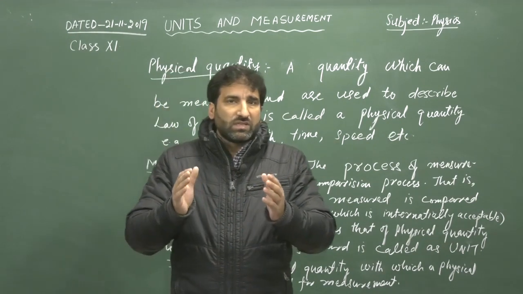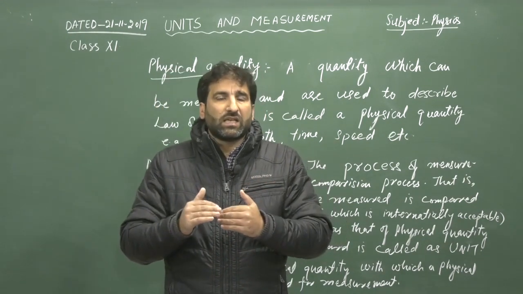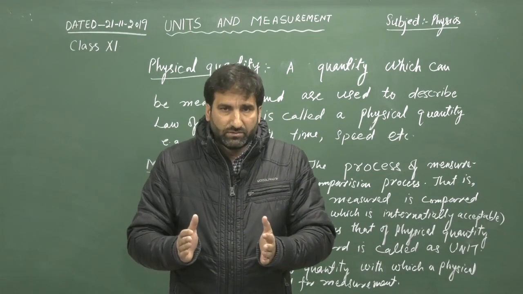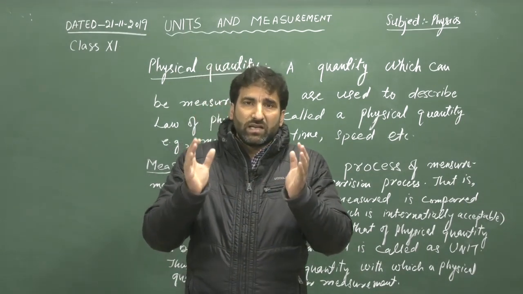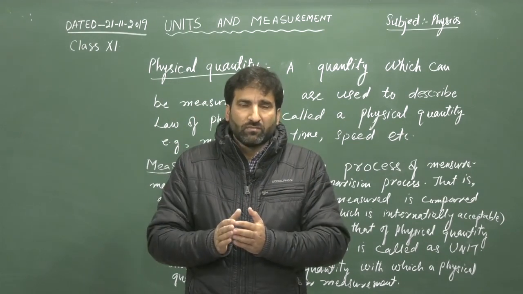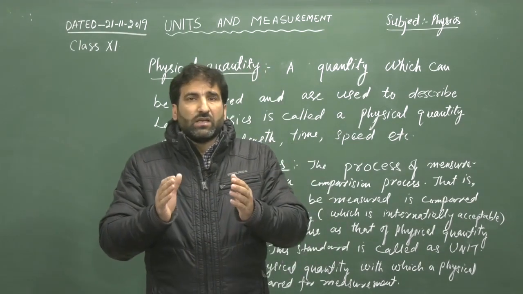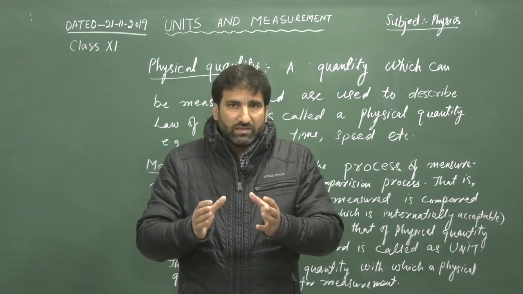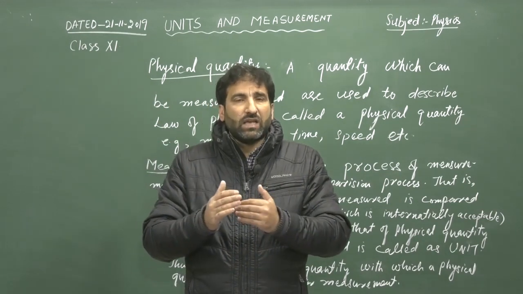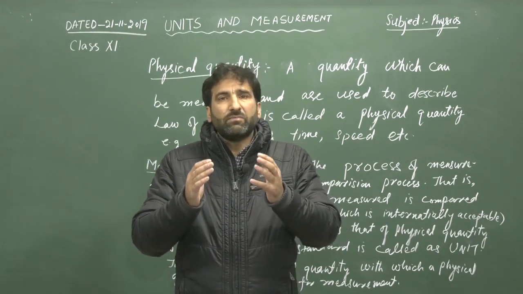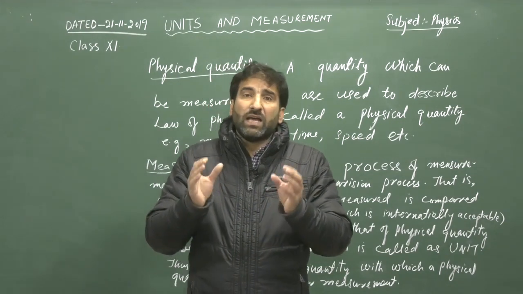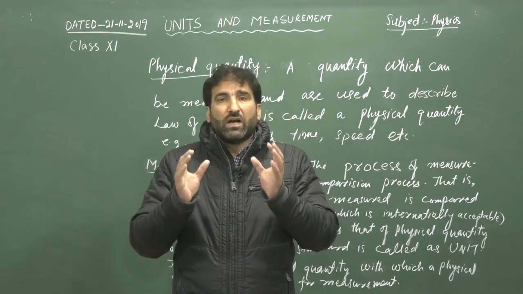The physical quantity to be measured is compared with a standard, and that standard is internationally accepted. The standard used for comparison should be internationally acceptable and has the same nature as that of the quantity to be measured.